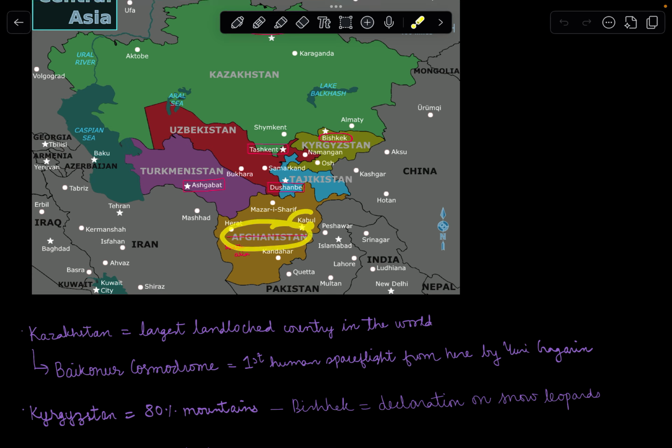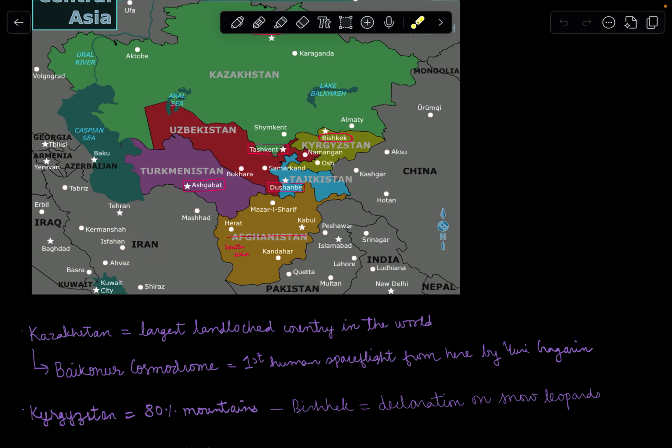Afghanistan's capital is Kabul, and Afghanistan's neighbors are Pakistan, obviously. It is also a neighbor of India because it is connected. This Indian map is distorted because we have POK, which is an integral part of India, and Aksai Chin as well. So Afghanistan is connected to India through the Wakhan border. Till here there are Indian borders, and it is connected to India through the Wakhan corridor. So Afghanistan's neighbors are India, Pakistan, Iran.